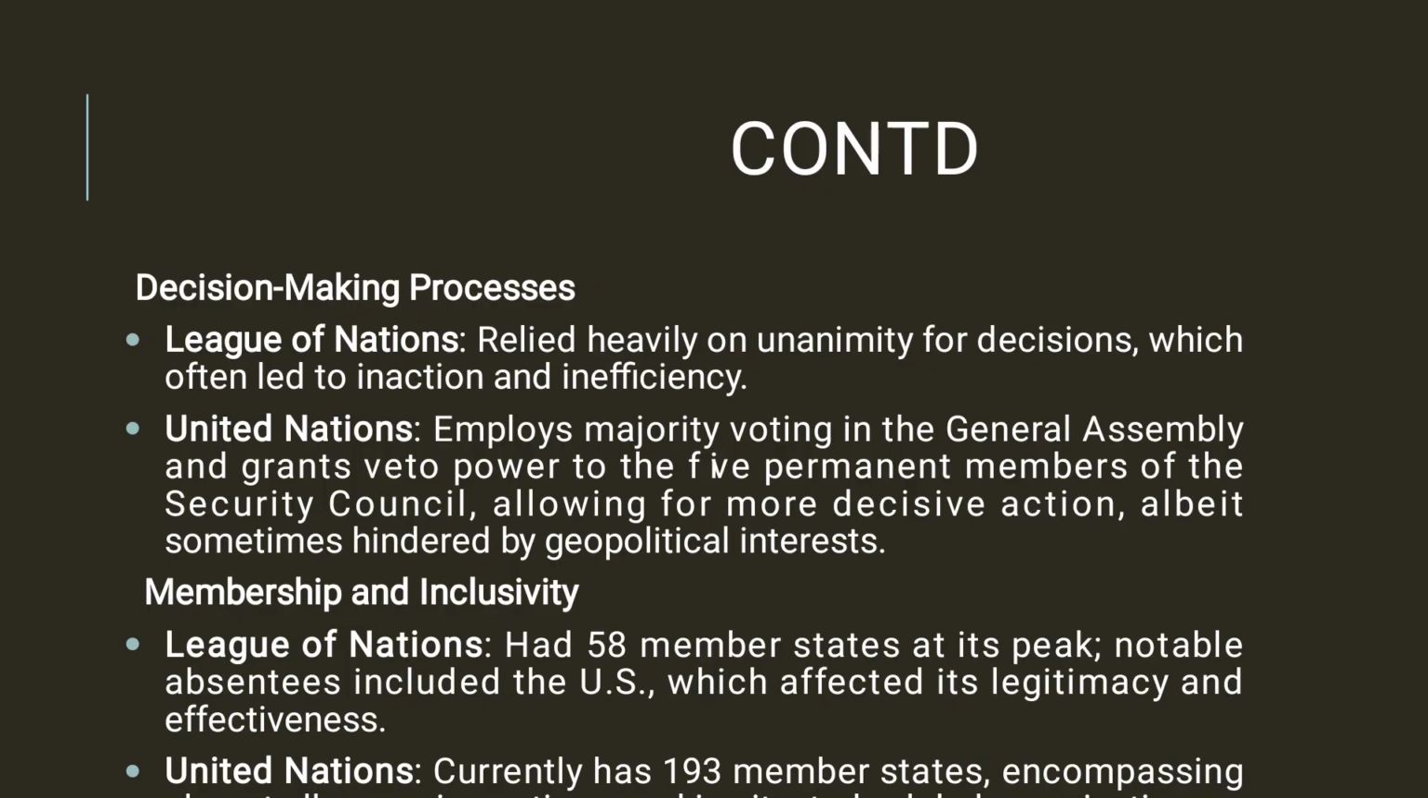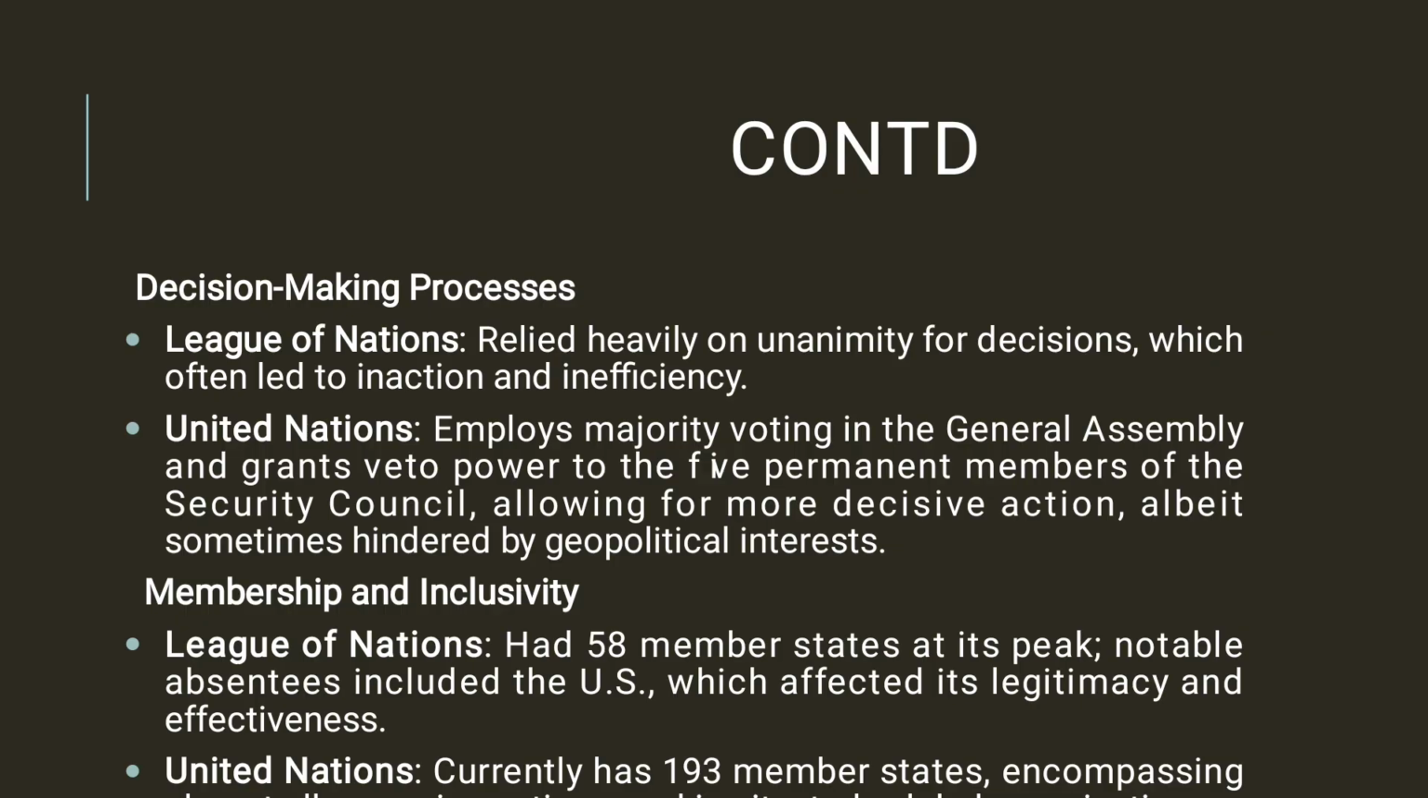And now we'll go for conflict resolution and effectiveness, so far as the comparative study between the two is concerned. And we'll discuss this further. So friends, we are discussing conflict resolution and effectiveness, how these two organizations have performed, particularly the League of Nations, how it played and how the UN is playing.